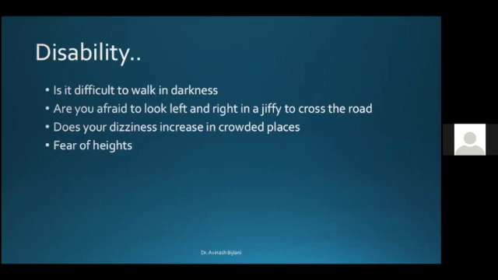We must ask the patient whether it is difficult for him to walk in the darkness. If he says yes, then we are inclined to think in terms of a bilateral vestibular disorder, bilateral vestibulopathy. Is the patient afraid to look left or right in a jiffy to cross the road? Does the dizziness increase in crowded places? Does the patient have fear of heights? These couple of things give us an idea that we are dealing with psychogenic dizziness.